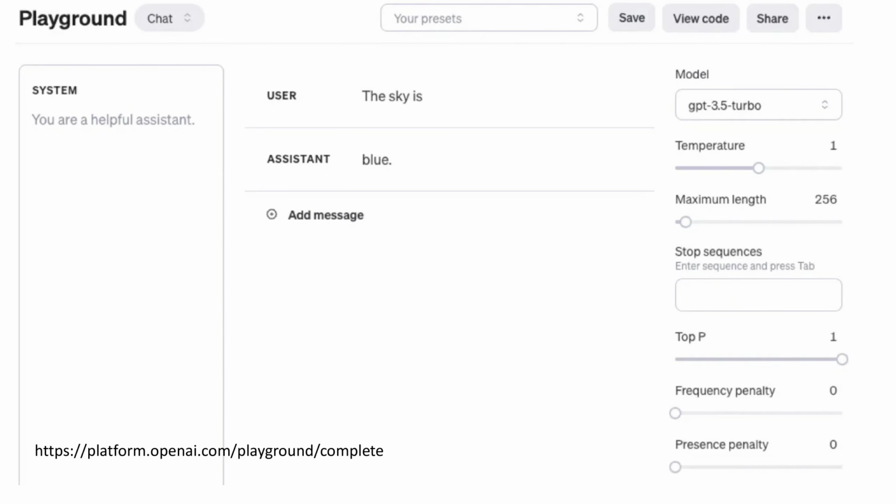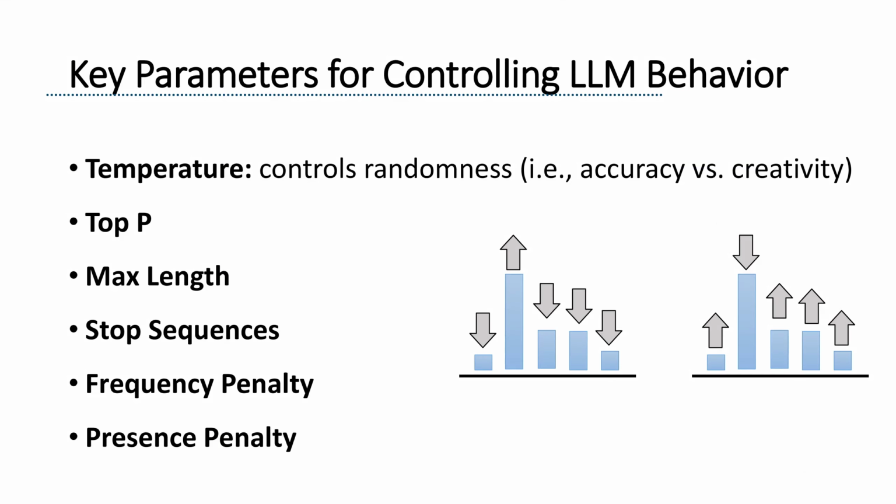Let's look at the large language model settings and roles. In the OpenAI playground, you probably have noticed there are multiple key parameters that you can adjust. These parameters can control the behavior of our large language model. You can tweak these parameters to get exactly the kind of output you want, whether that is something highly creative, highly accurate, or somewhere in between.